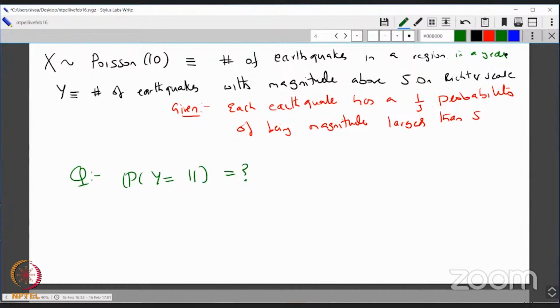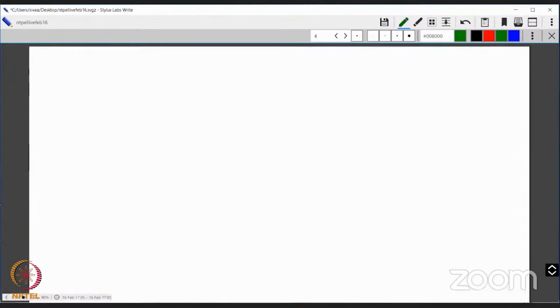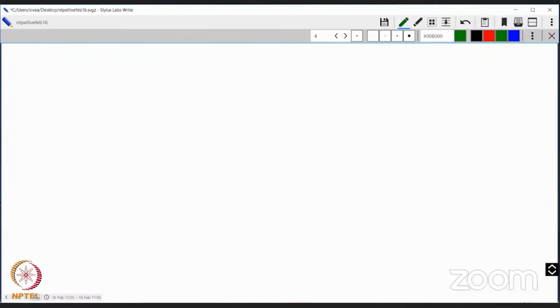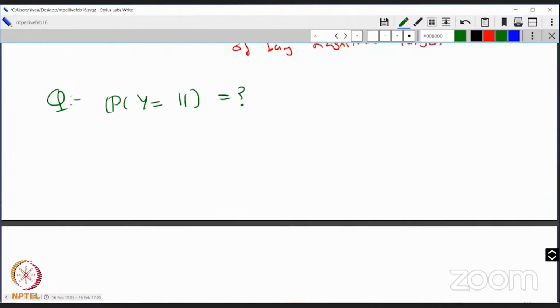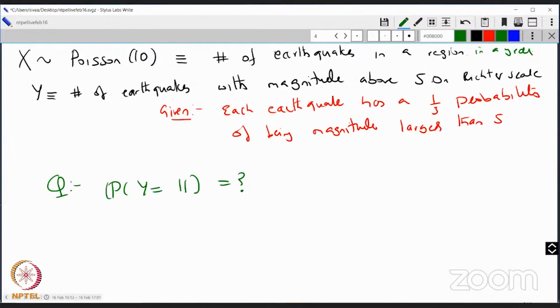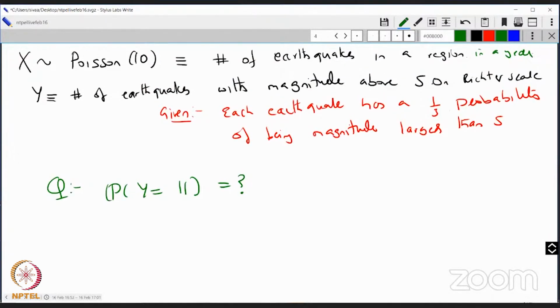Now you can think of whether X and Y are dependent or not dependent, and what's going on. Okay, let me start. Let me try and give you some ideas how to start this problem. So what's the first thing one has to do? You want to find the probability Y equal to 11. Before that, let's understand what X is doing. X is running by itself. Let's try and see how to do the problem.